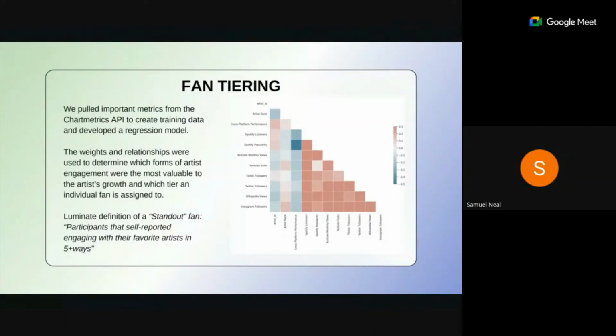The correlation matrix on the right shows all of the variables we integrated and their interrelationships. The artist rank column, second from the left, shows us how an artist's growth is affected by different platforms, showing the importance of Instagram followers and YouTube subscribers.